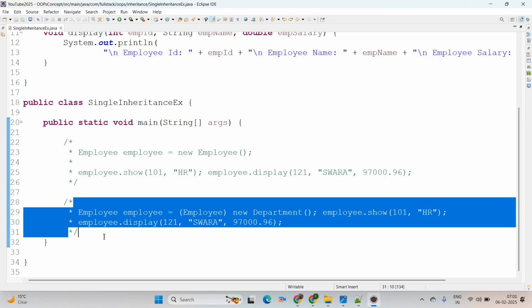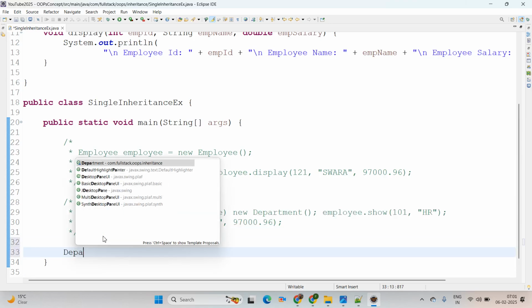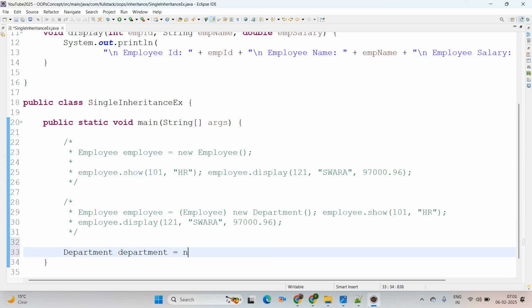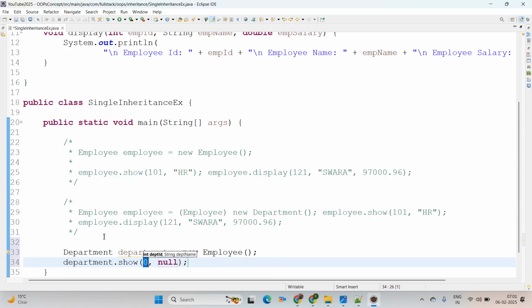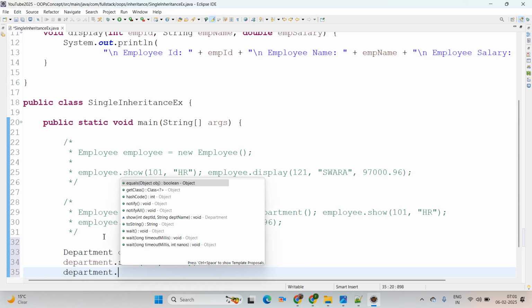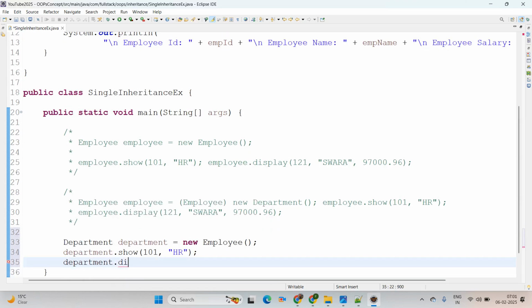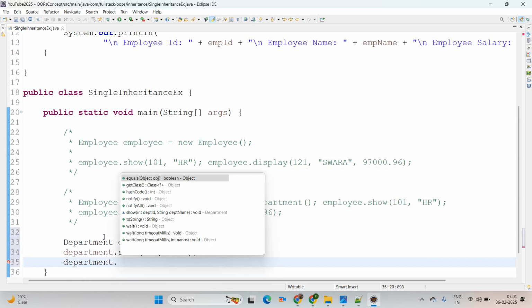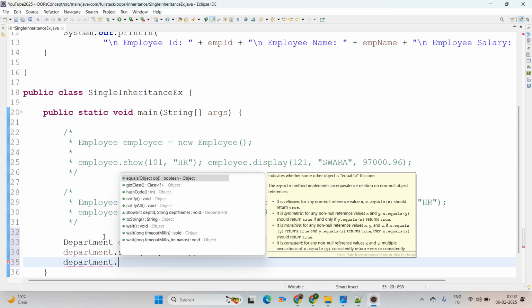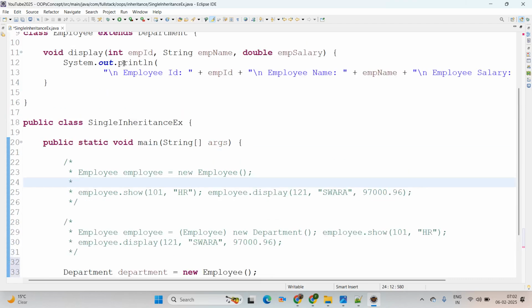One more scenario we'll create here. This will be, you can say, department equal to new employee. Then here I am calling department dot show, this is 101, and department name we are passing here HR. Again, department dot, you can simply say display. We are just trying to add department dot display. Display is the method we have available here, right?